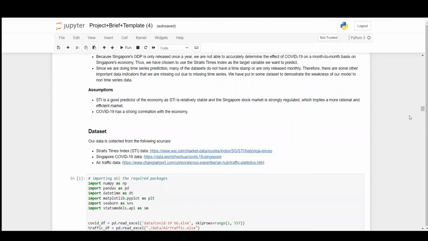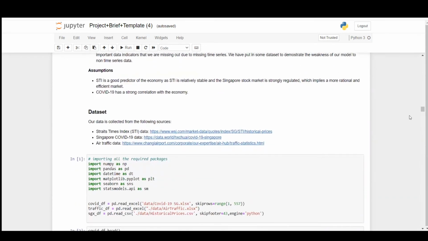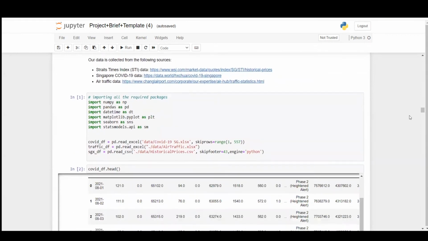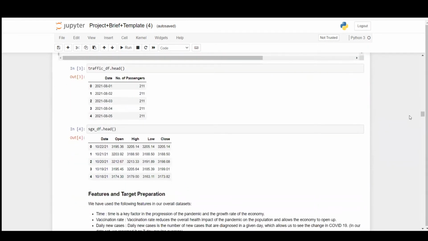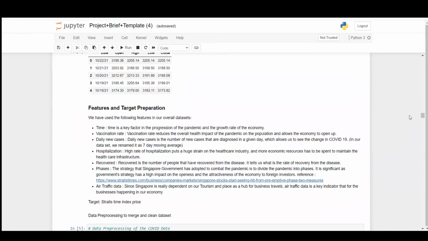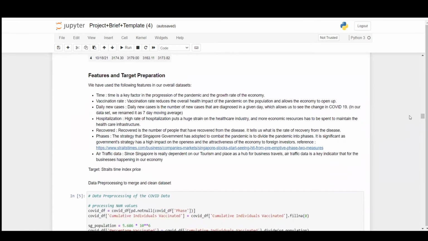So we are using three kinds of data: Straits Times Index data, Singapore COVID data, and air traffic data. Over here, we are just importing and visualizing them. And over here, we are trying to extract the key features. All these features are important to the Singapore economy, such as time, vaccination, hospitalization, recovery, cases, and air traffic data. These affect how COVID is progressing. We're going to see the correlation between COVID as well as the Singapore economy using the Straits Times Index.